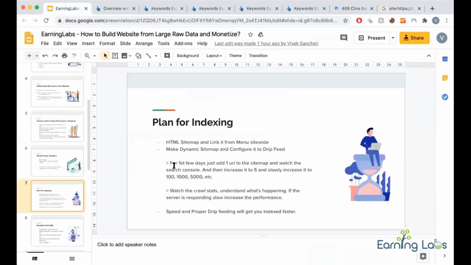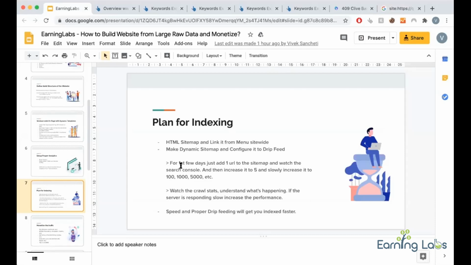I created a dynamic sitemap. How do you create that? For that you need to ping a developer. What I did was create an index sitemap with one post sitemap in it, like the post sitemap you see in WordPress, with one URL added to it daily. For the first 10 or 15 days, I added only one URL to the sitemap. Google refreshed the sitemap daily, found only one URL, and indexed it.